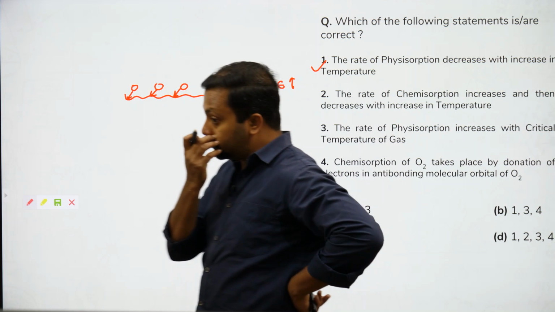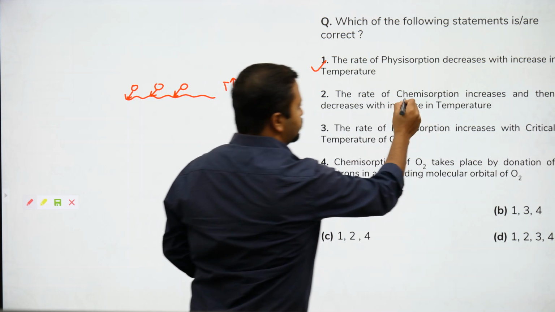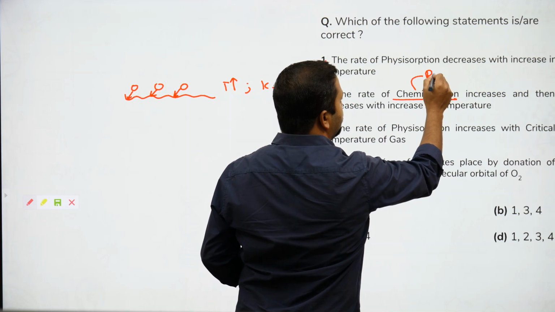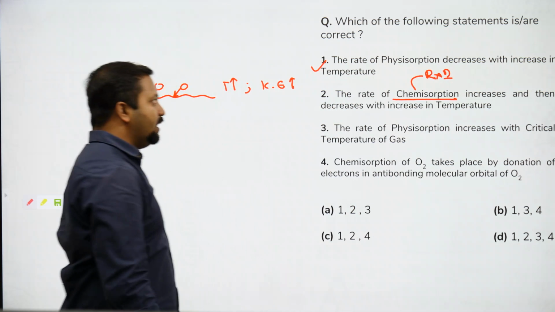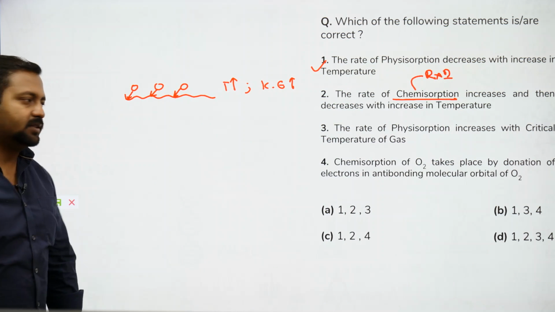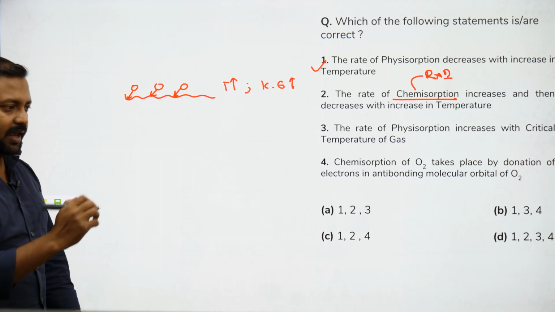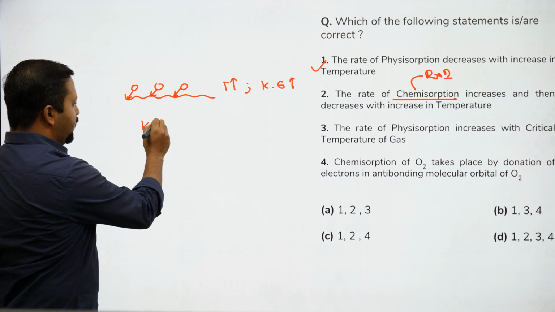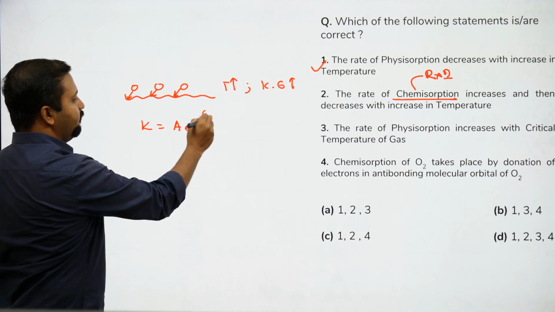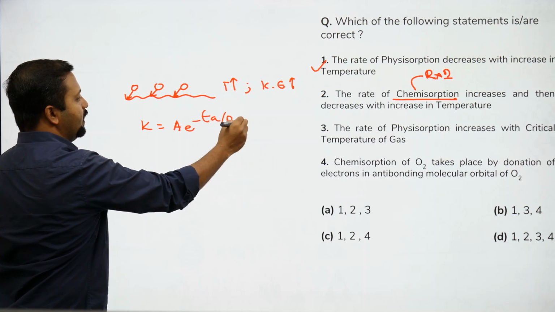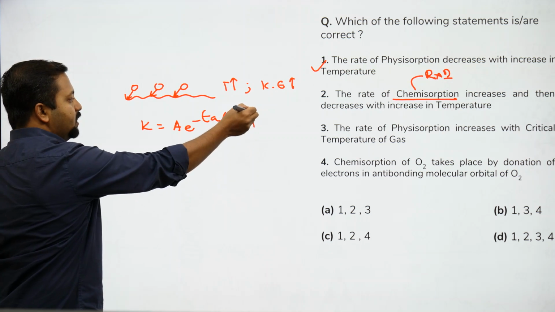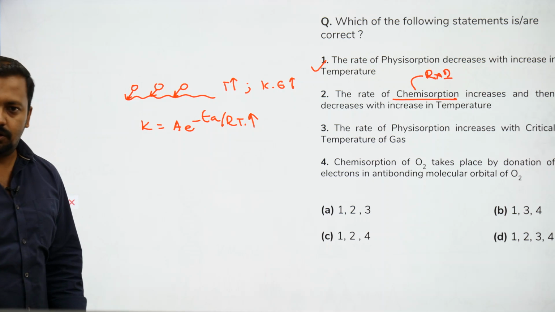How is this possible? Chemisorption is a reaction. Okay, it's a reaction between surface and particles. So if this is a reaction, एक reaction का rate temperature increase करने पे increase होता है, which you learned in chemical kinetics. When you increase the temperature, the rate of that reaction is also increased.